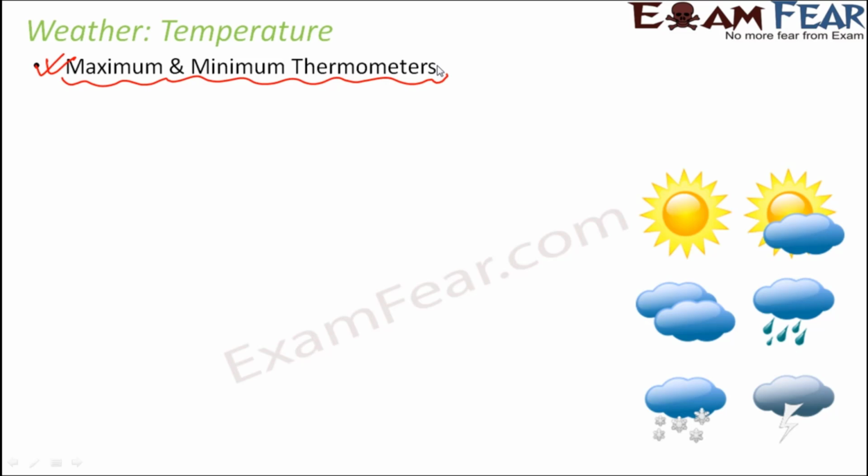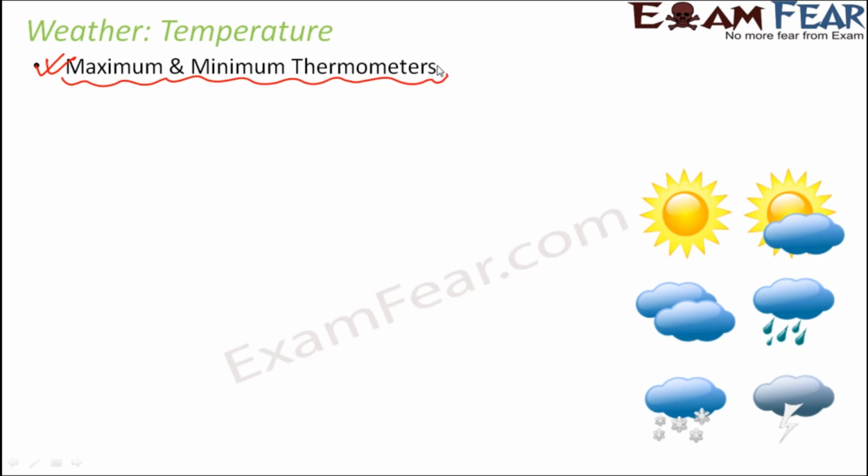Like we are all familiar with a thermometer. We know what is a thermometer. It's like a glass tube which has mercury inside it, and it has a scale which is graduated with various values, and when we put it in our body, it tells the temperature of our body. So that thermometer is a clinical thermometer. We have learned about thermometers in one of our previous lessons, right? We often use a thermometer when we fall ill, when we have a fever, we want to measure our body temperature.